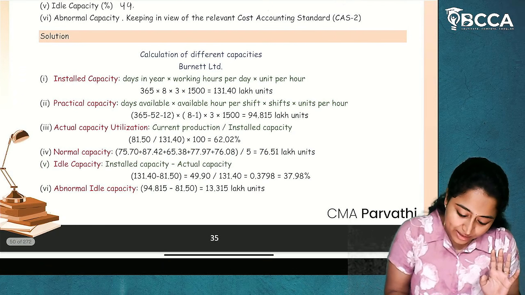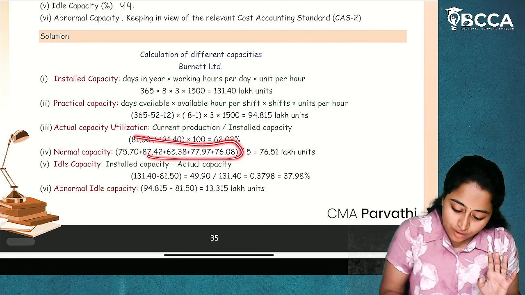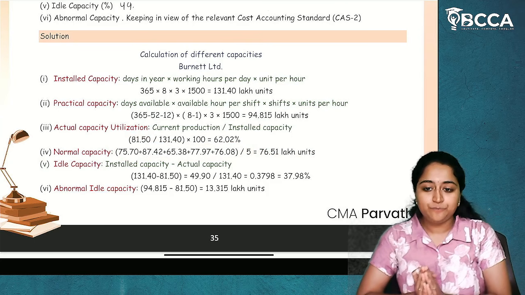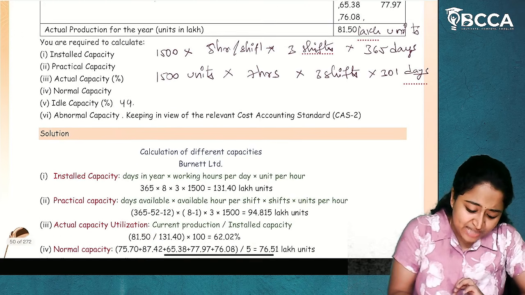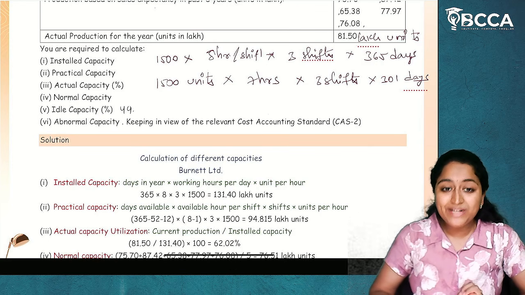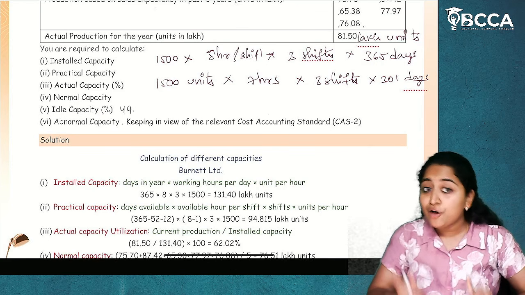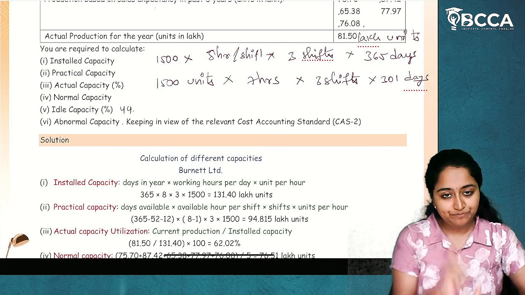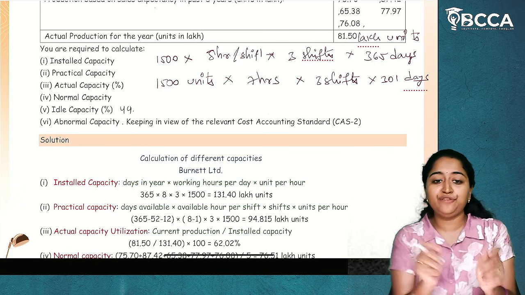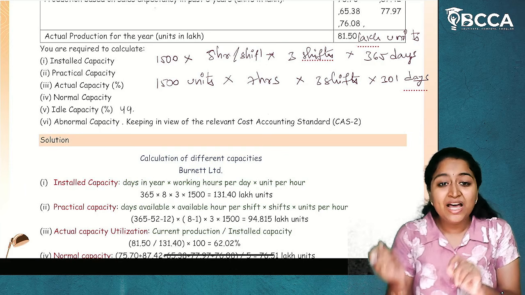So you'll take all that, 71.70, which is given, divided by 5, and you will get the normal capacity. I hope it is clear. Next, ideal capacity. How will we calculate ideal capacity? From my installed capacity, what is my actual capacity? The difference between both is called ideal capacity.